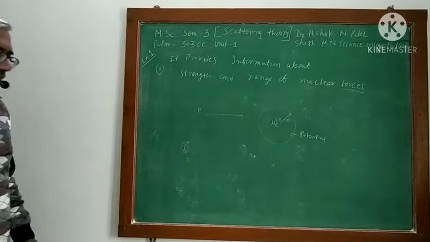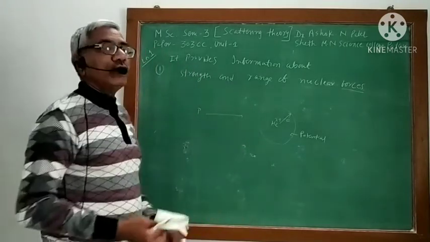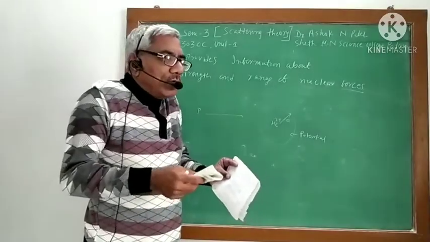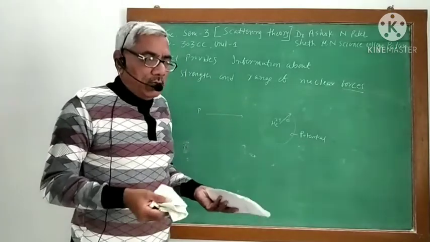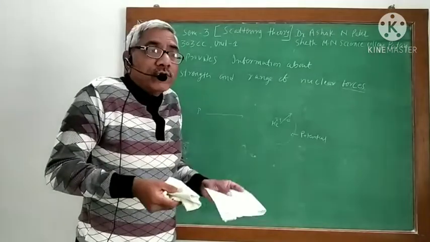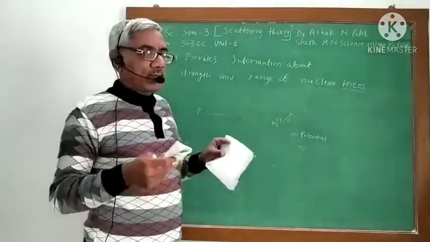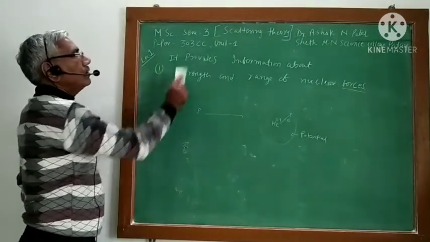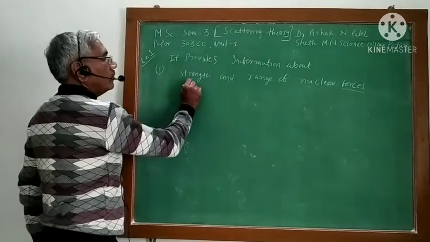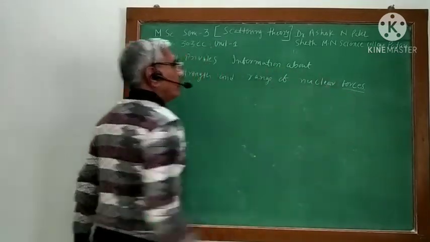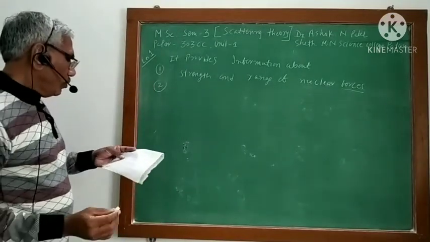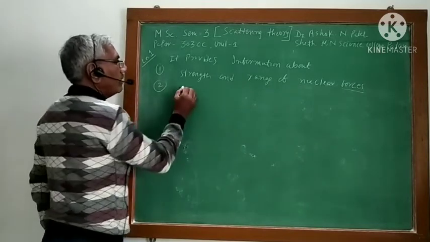That is one thing. So whenever you want to study nuclear physics, and you want to know what is inside the atoms, what type of force there is and what is the range of those forces, then you have to study the scattering theory. So scattering theory provides us the strength of force as well as the range of force. That is one information you can get. The second thing is that it will give the idea of the structure of the atom.